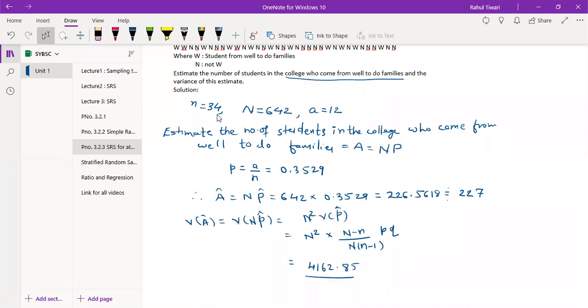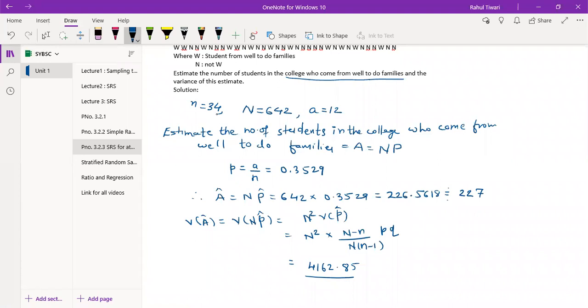Just check, everybody, whether you are getting this answer or not. Sir, this answer is not coming; I am getting 2701. This is not matching.